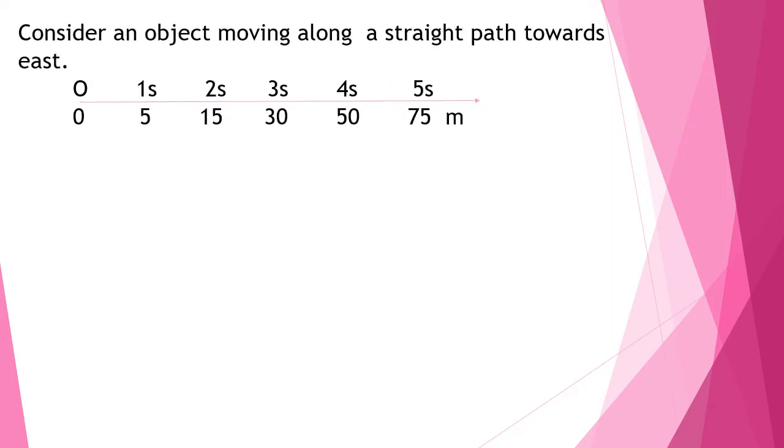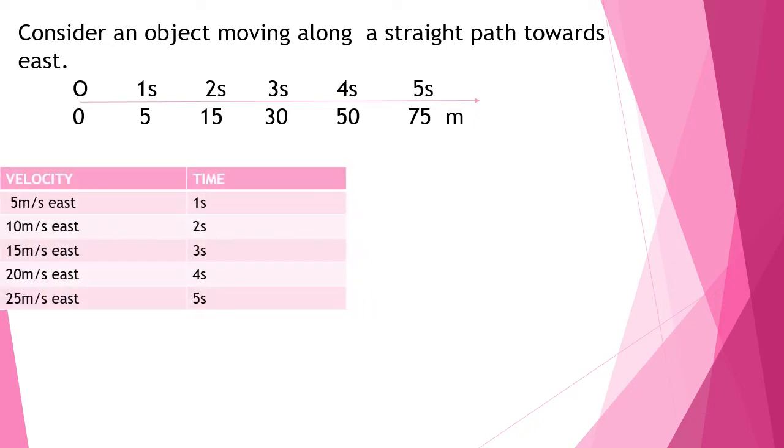Children, now let us just talk about the acceleration of an object which is undergoing non-uniform motion. You know what is non-uniform motion? That means the object covers unequal distances in equal intervals of time. So here the data you can see, after 1 second the object covers a displacement of 5 meter east. So the velocity becomes displacement by time, that is 5 meter per second east.